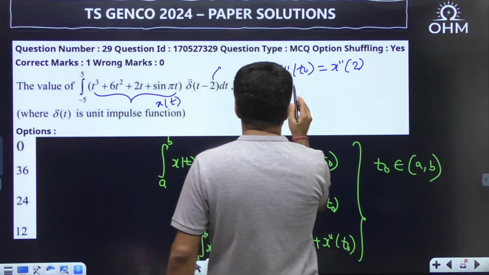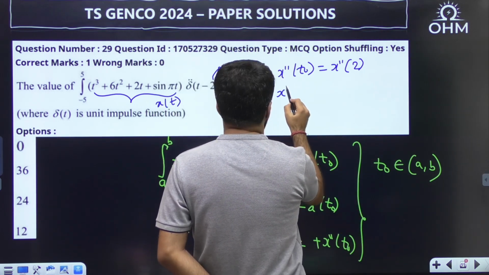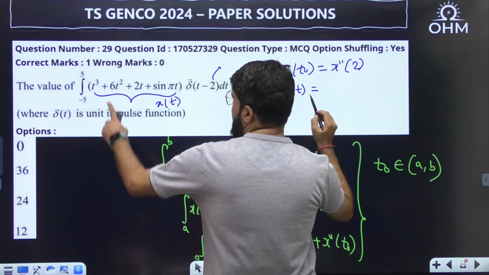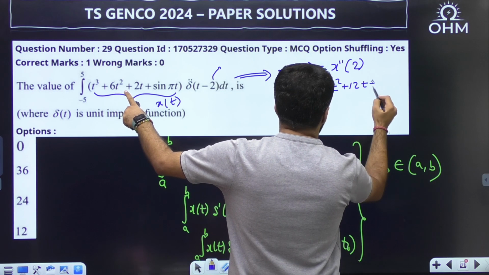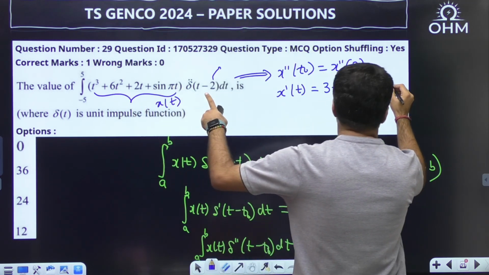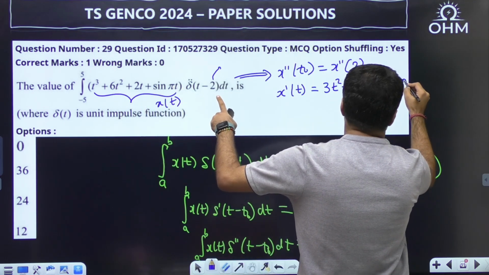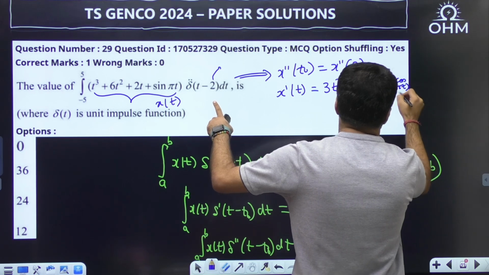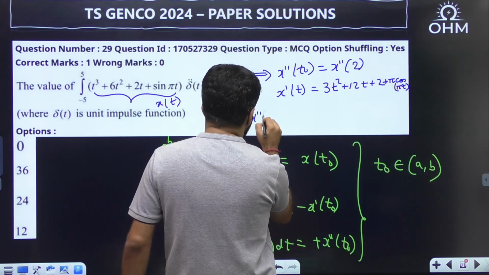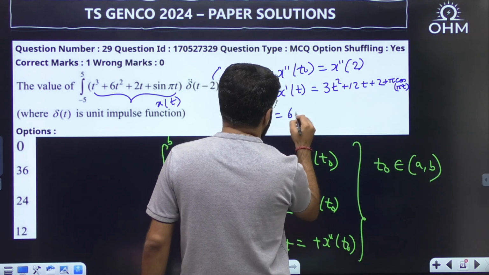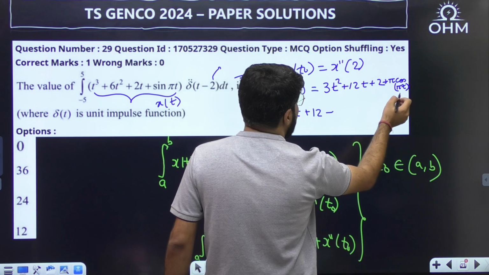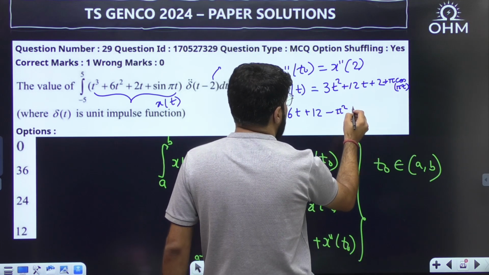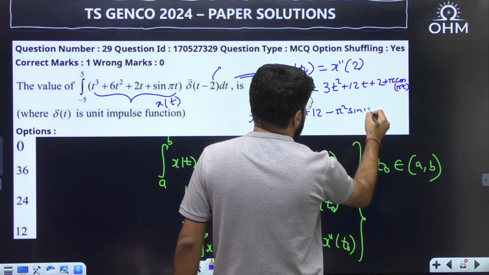Now what is x dash t, the first derivative? 3t square plus 12t plus 2, and for sine pi t the derivative is pi cos pi t. Then x double dash t: 3t square gives 6t, 12t gives 12, 2 is constant, and cos pi t gives minus pi, so one more pi comes, minus pi square sine pi t.